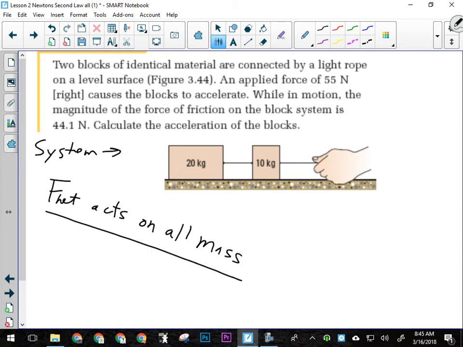Anytime we have more than one mass, we have a system, and the net force acts on the combined mass of the system. Individual forces may act on individual parts of the system. Since the net force acts on all the masses, the acceleration of all the masses has to be the same. They can't accelerate at different rates, or they'll come apart, or crash into each other. All the parts of the system have to have the same rate of acceleration, or the system will break.